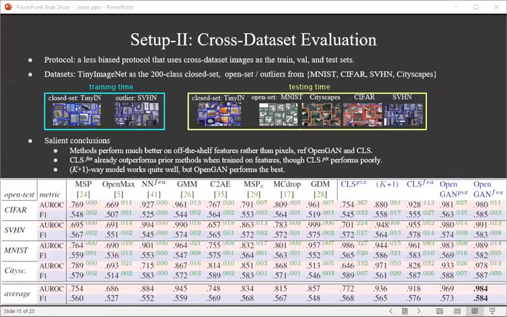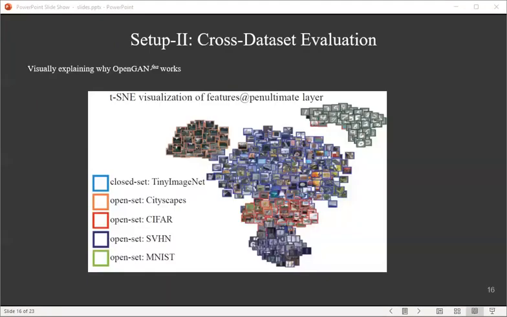This works quite well. This is the t-SNE visualization on the off-the-shelf features computed by the K-way network for tiny ImageNet classification. We can see the closed set tiny ImageNet and the open set images from other datasets are well separated. Recall that t-SNE is a nonlinear method for visualization, and our OpenGAN learns a nonlinear MLP as the discriminator. This intuitively explains why OpenGAN works.